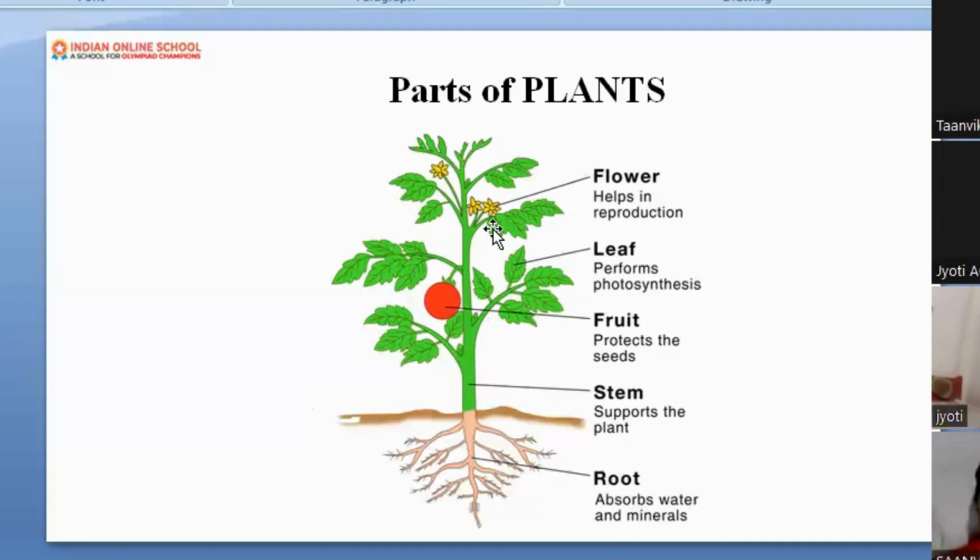Okay. It has some other duty also. What is it? It helps in producing the fruit. Plant says, if there is no flower in the tree, in the plant, I will not give you the fruit. So flower helps in producing the what? Fruit in the plant. Okay. Do you know one fact? Let me tell you. If this plant does not have a flower, then fruits say, I will not come in this plant. So flower helps in producing the what, dear? Fruit.